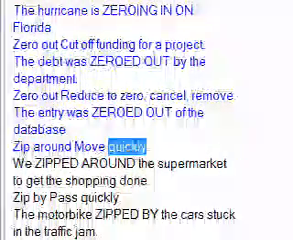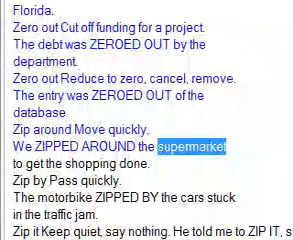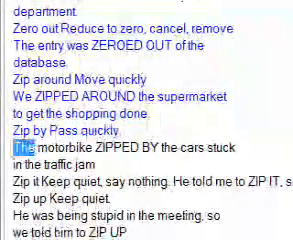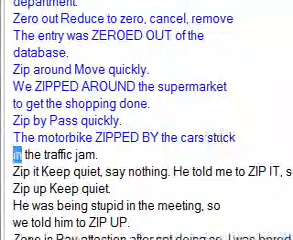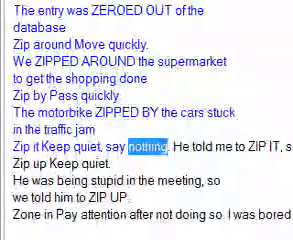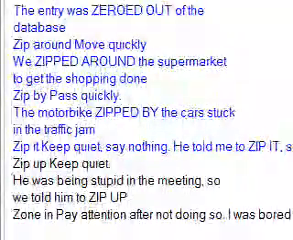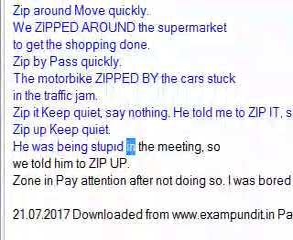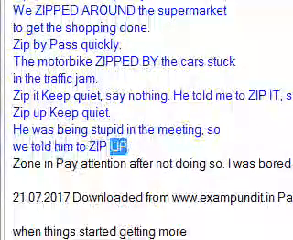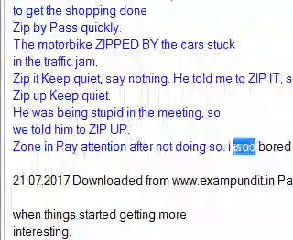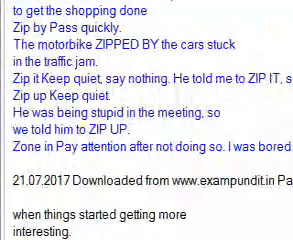Zip around: move quickly. We zipped around the supermarket to get the shopping done. Zip by: pass quickly. The motorbike zipped by the cars stuck in the traffic jam. Zip it: keep quiet, say nothing. He told me to zip it, so I said nothing. Zip up: keep quiet. He was being stupid in the meeting, so we told him to zip up. Zone in: pay attention after not doing so. I was bored at first but then zoned in.